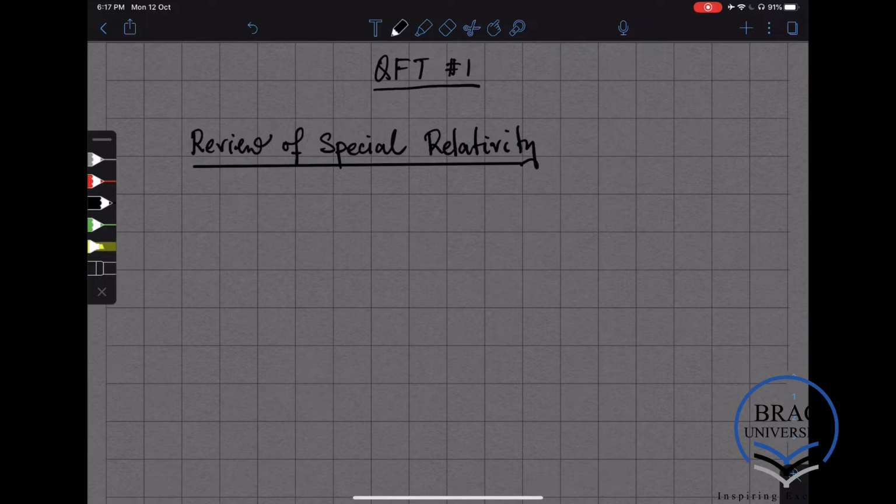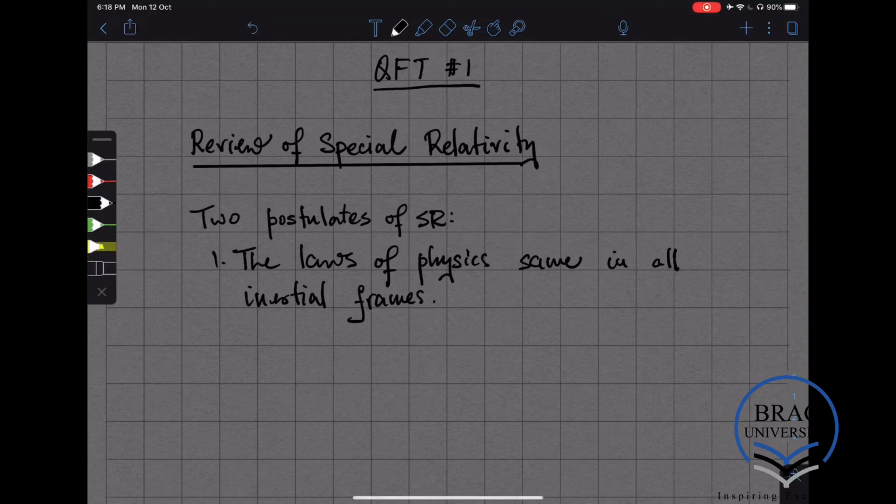So let's begin with the two axioms for special relativity, or let's say two postulates. The laws of physics are the same in all inertial frames. Let me remind you what an inertial frame is. An inertial frame is a frame of reference in which if a body is in motion, it continues in a straight line unless there is some external force acting on it. This is something that we also have in common with Newtonian physics.